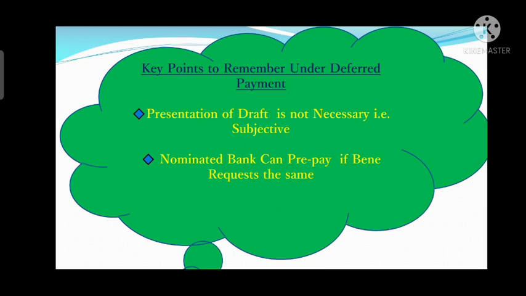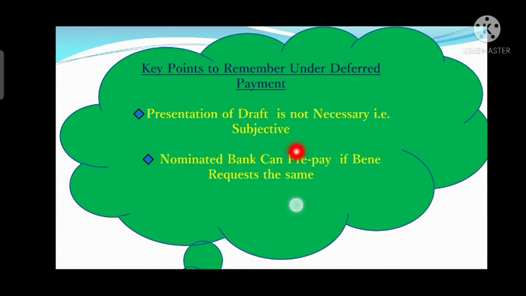Now we will discuss the key points which we need to remember. As we know, presentation of a draft is not necessary. It is subjective. It means a draft need not be presented here, but it can be presented as an additional document. But it is not necessary because deferred payment does not attract any sort of draft.